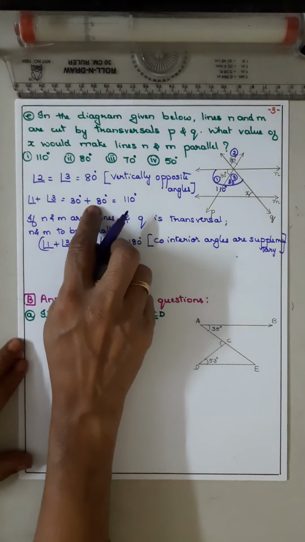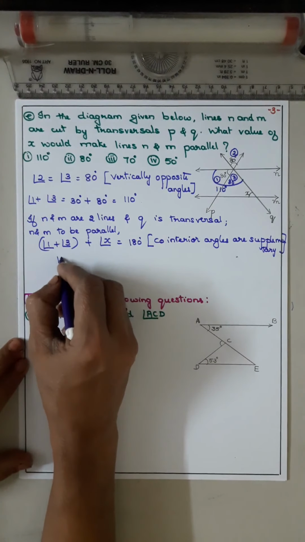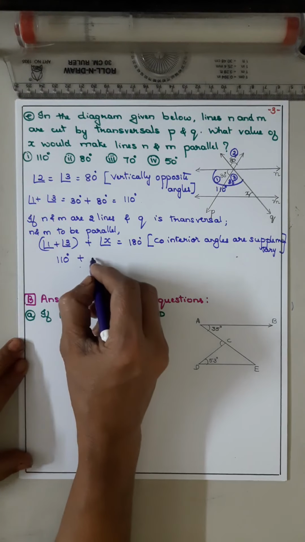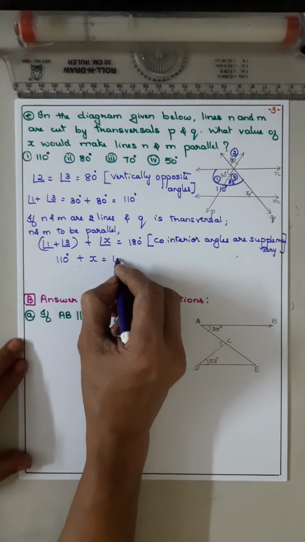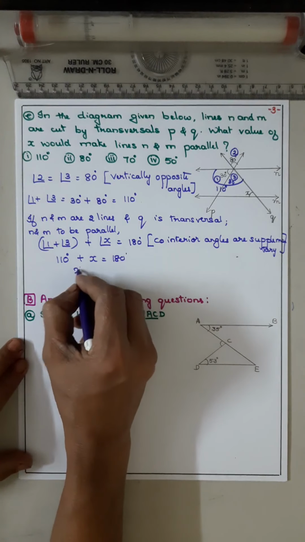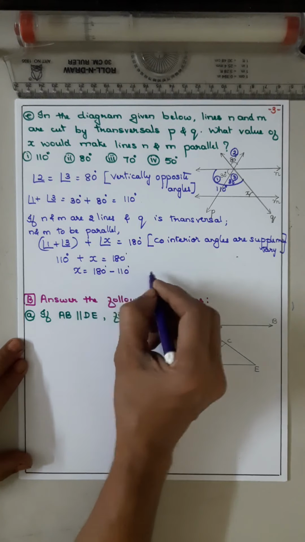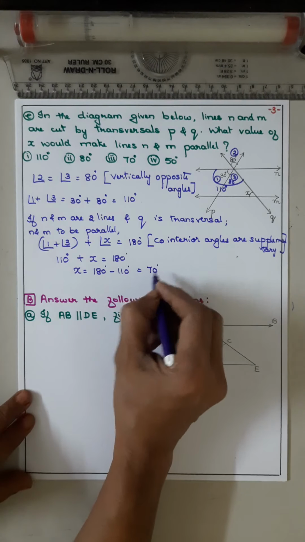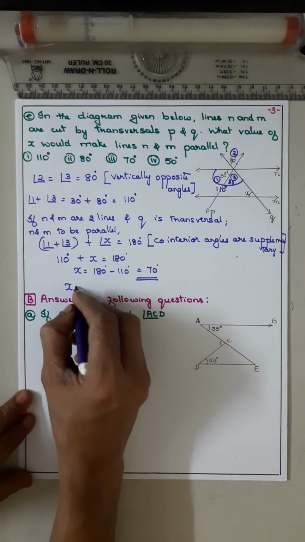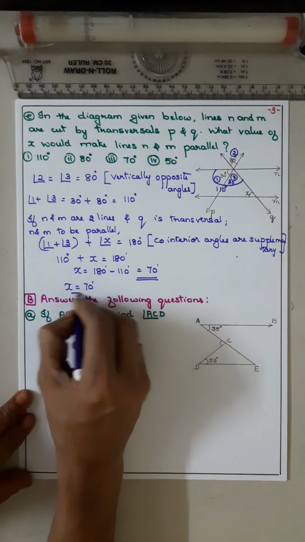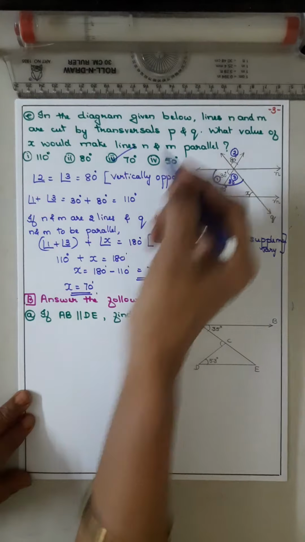Angle 1 plus 3 is 110, plus x is equal to 180. So x is equal to 180 minus 110, which is 70. So x is equal to 70. Which is the option? Third option.